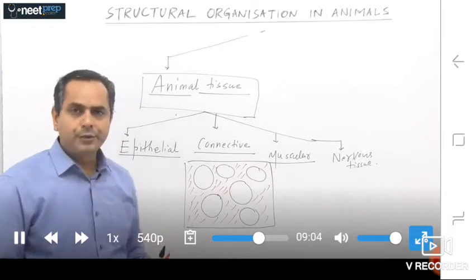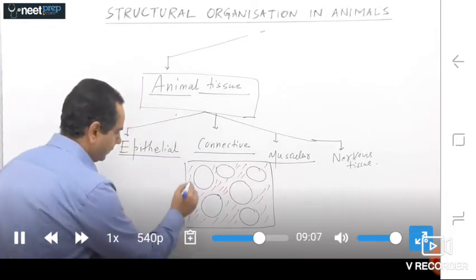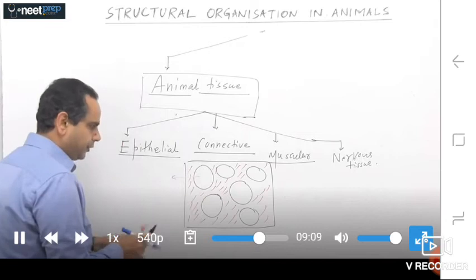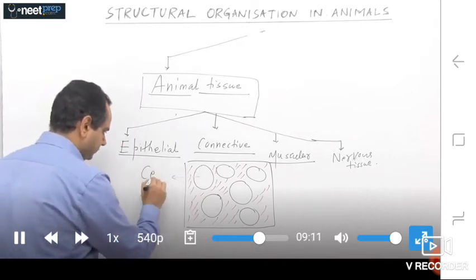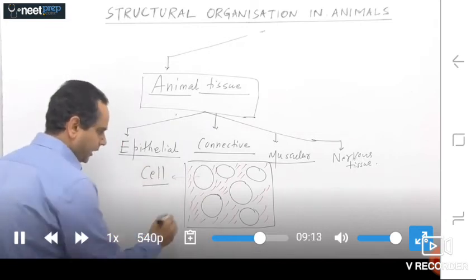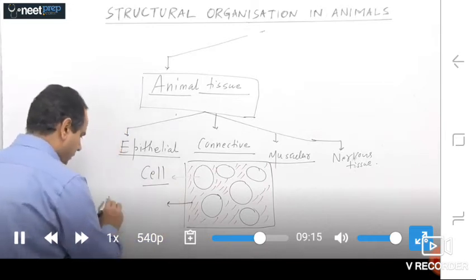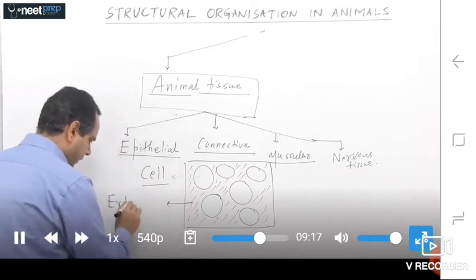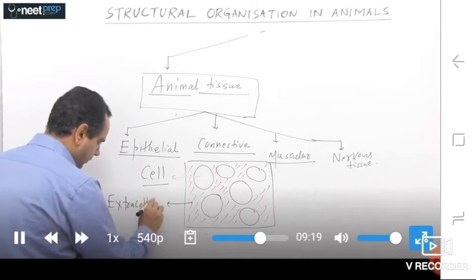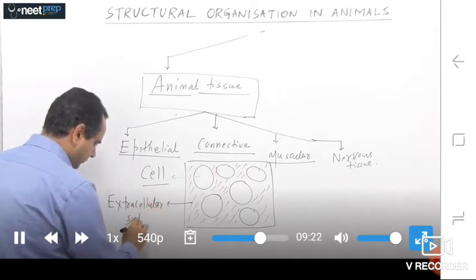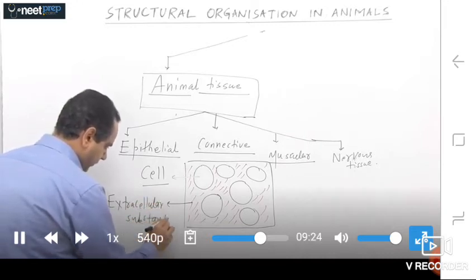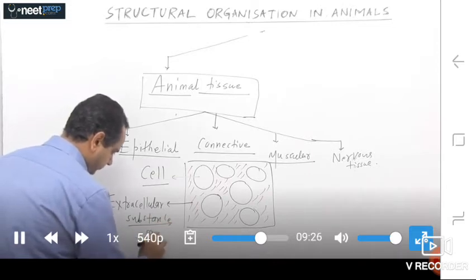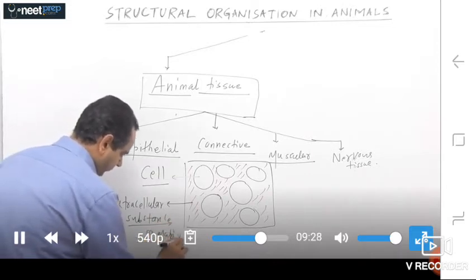So basically, tissues contain a kind of cell, and outside the cell is the extracellular substance or matrix.